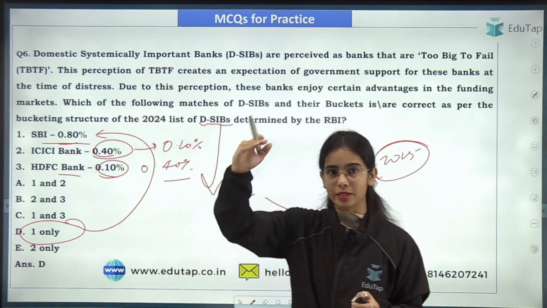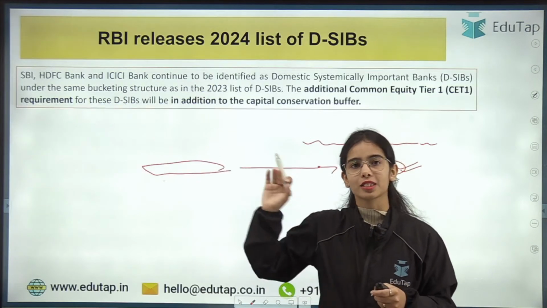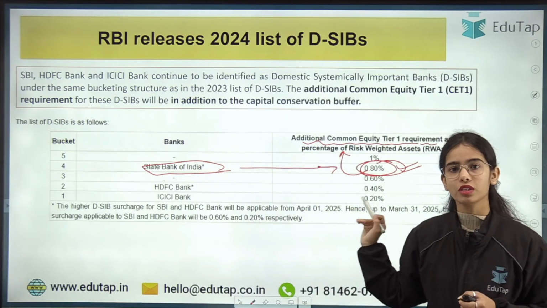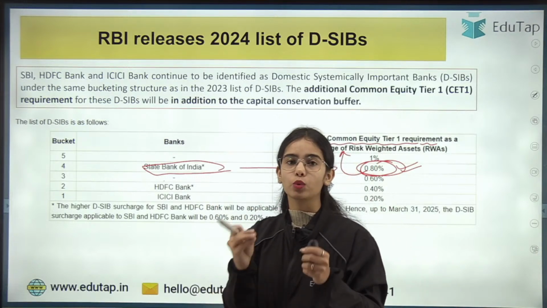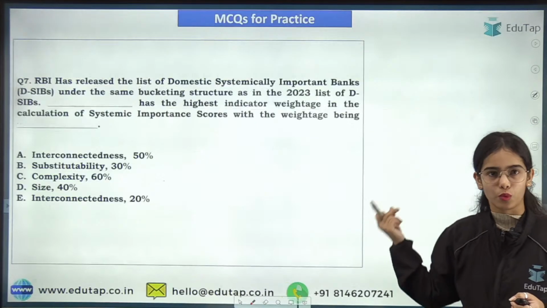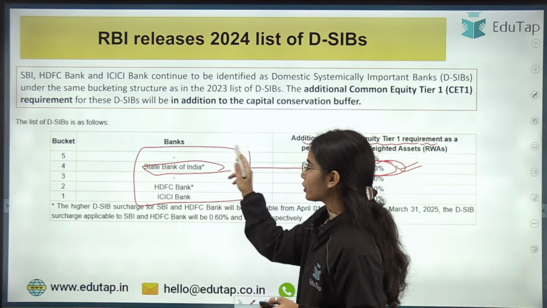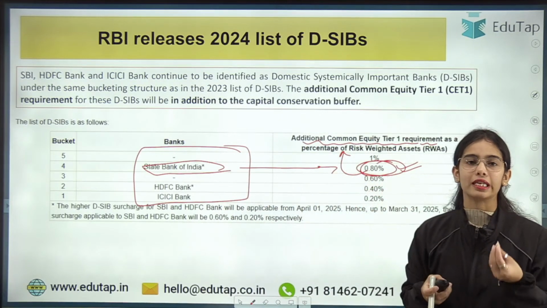SBI, HDFC Bank, ICICI Bank, this is how you have to remember. SBI is kept in the highest of the buckets and ICICI Bank is kept in the lowest of the buckets. So only the first statement was correct. Only the first bucket of State Bank of India with 0.80% was correct. These are the three banks that are considered too big to fail banks. They are the big banks that should not be failing in the country.